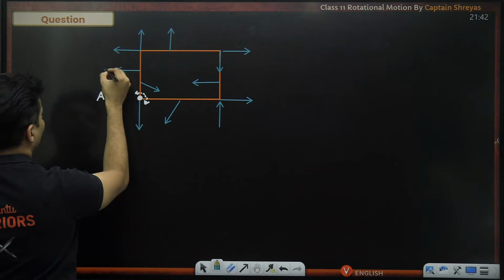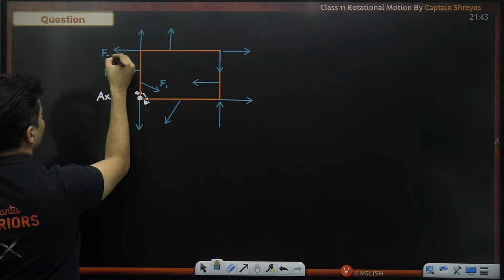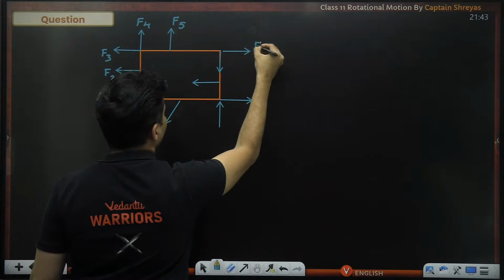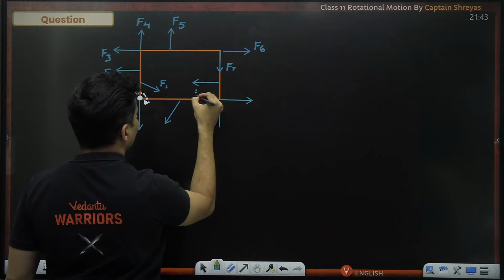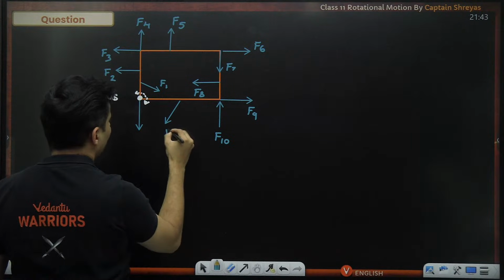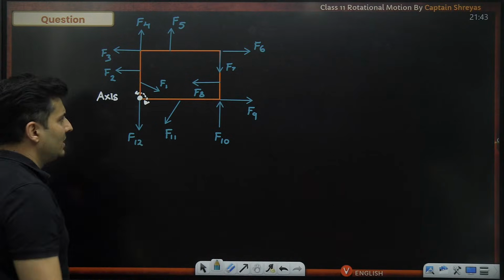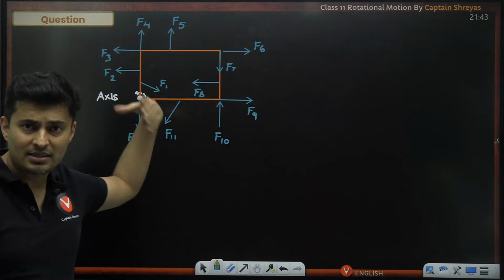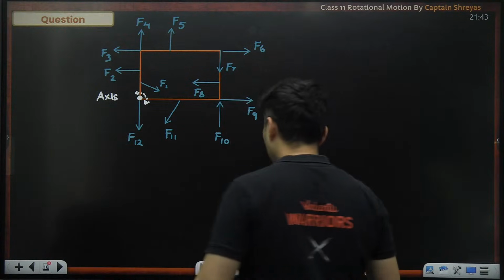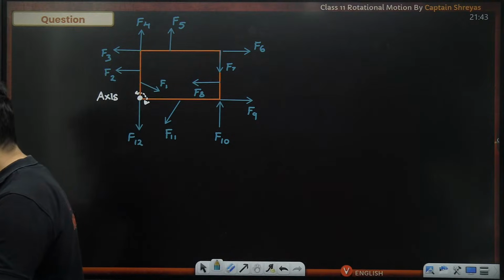So this is force number 1, force number 2, force number 3, and so on up to force number 12. So 12 different forces acting on the same body at different places. I am just interested to know the direction of the torque for all of them. That's all I'm interested in, nothing else.